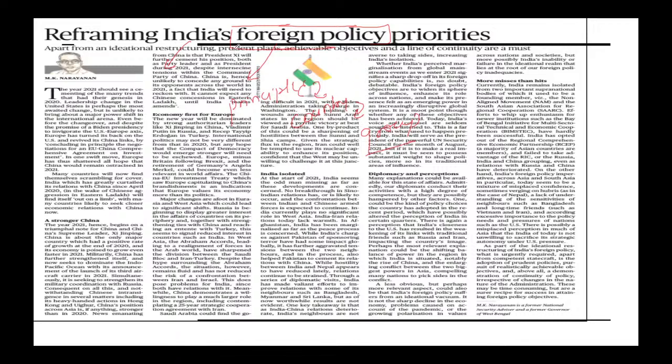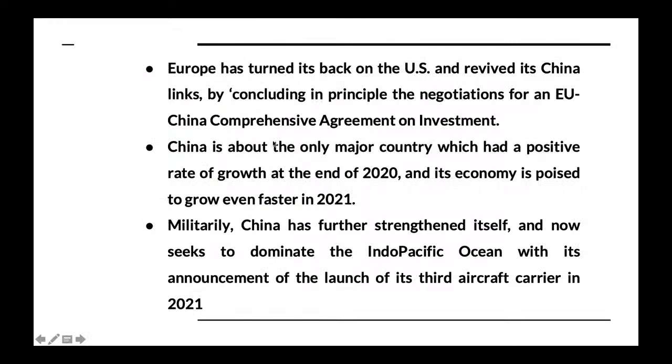For example, depending upon the situation, we may start focusing towards Southeast Asia or East Asia part. If we are focusing on Southeast Asia or East Asia, we'll focus on Look or Act East policy. So foreign policy priority all depends on how we want to derive our interest.